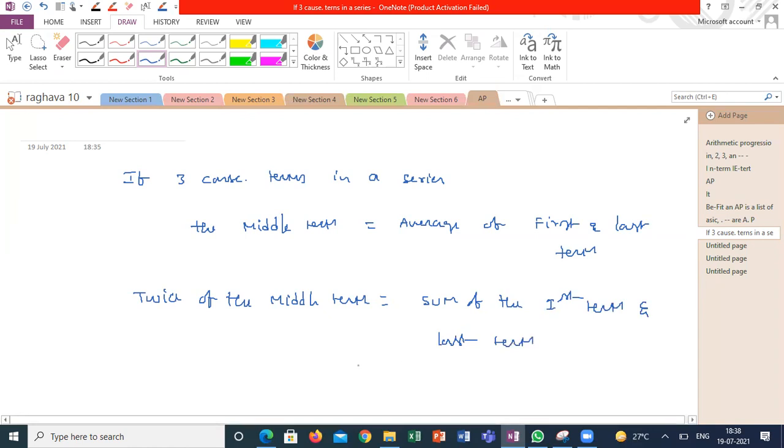Then I can say these three numbers are in AP. Is it clear, guys, what I'm saying?